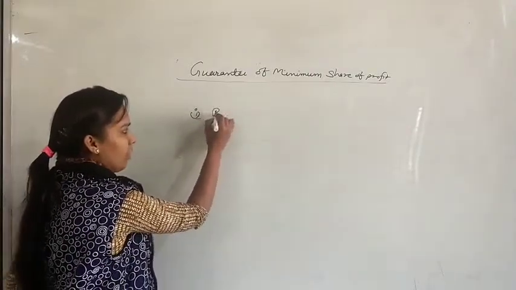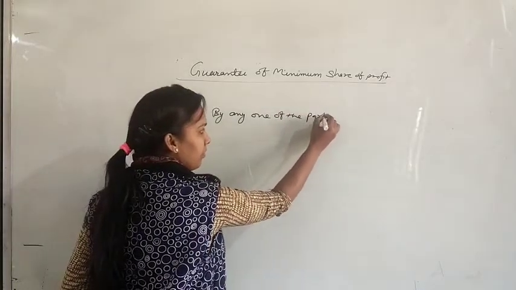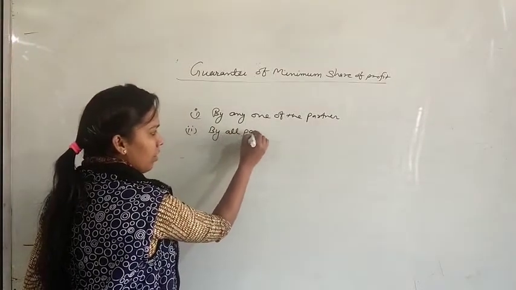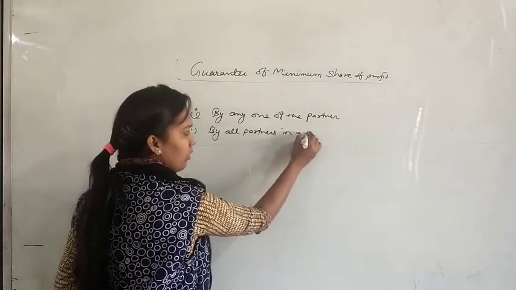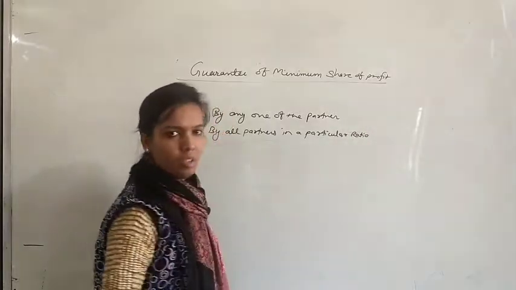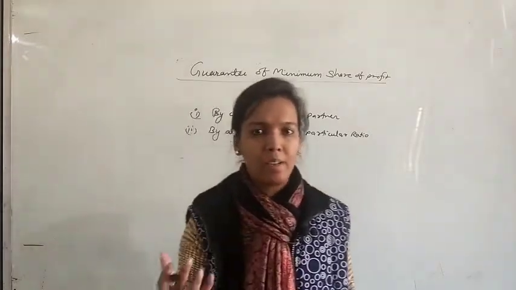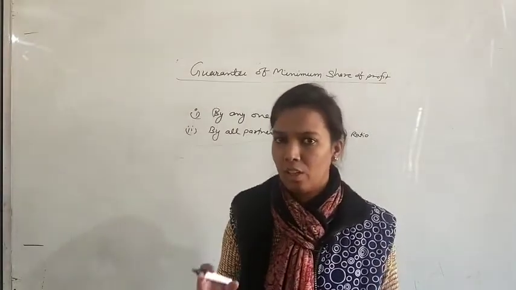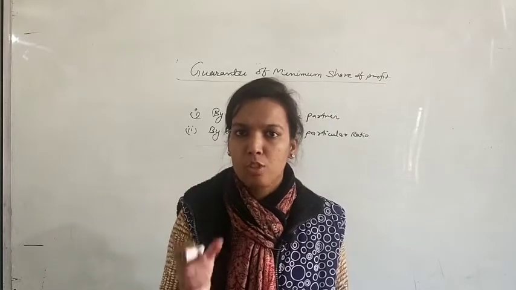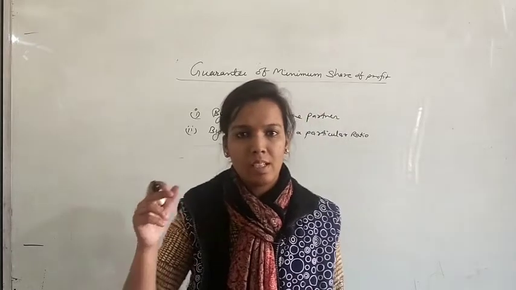How? By any one of the partners, or by all partners in a particular ratio. Means the third partner, as I told you there were 3 partners, is guaranteed a minimum profit of rupees 1 lakh. When the profit was distributed in the firm, he got only 80,000 rupees profit. So the rest 20,000 rupees he will get from that partner who guaranteed him.